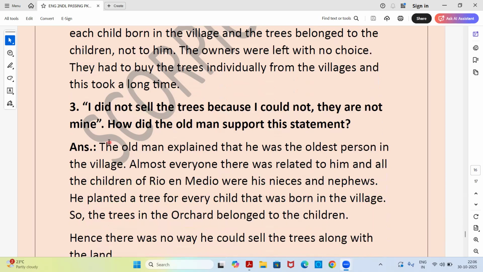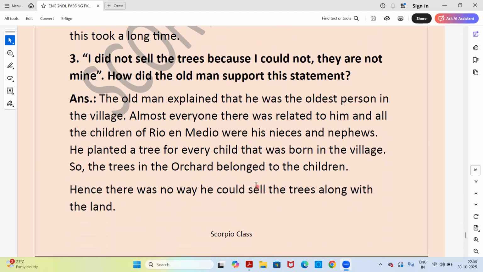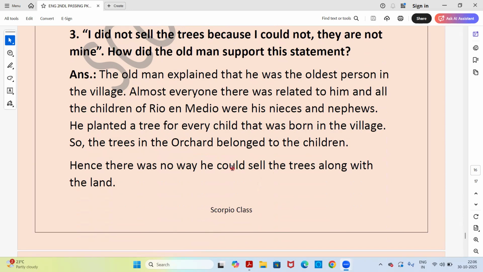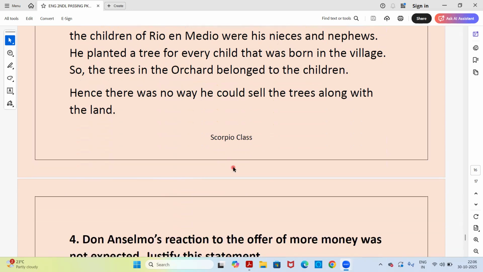Next question. I did not sell the trees because I could not. They are not mine. How did the old man support this statement? The old man explained that he was the oldest person in the village. Almost everyone there was related to him, and all the children of Rio and Medio were his nieces and nephews. He planted a tree for every child that was born in the village. So the trees in the orchard belonged to the children. Hence, there was no way he could sell the trees along with the land.